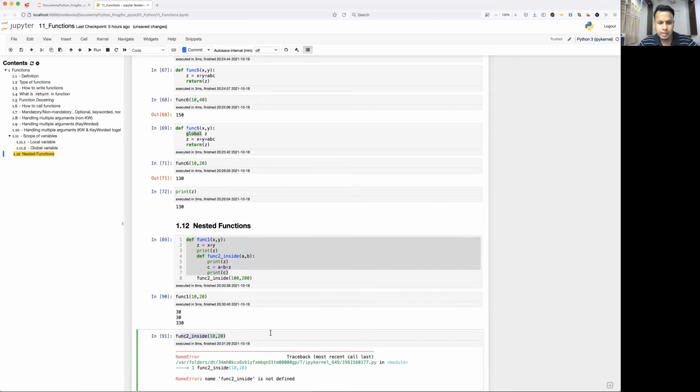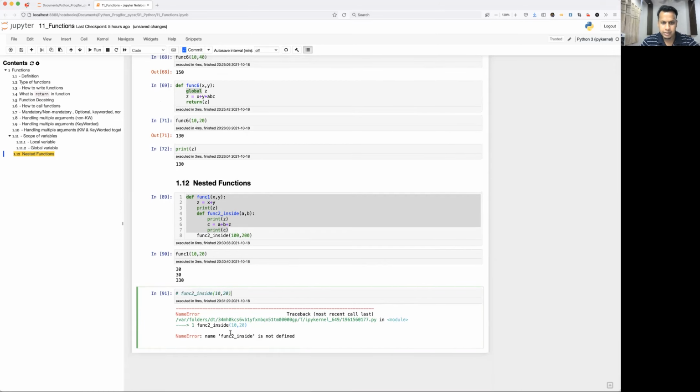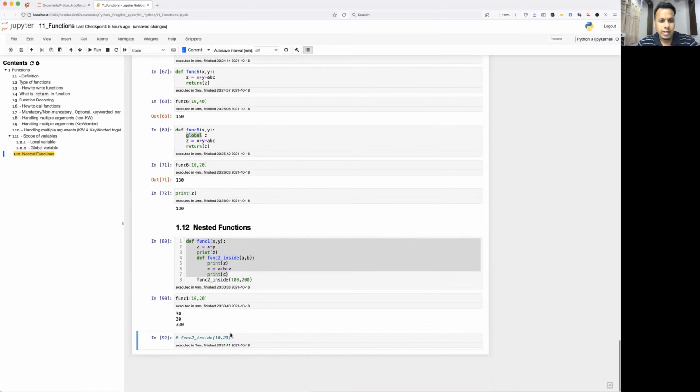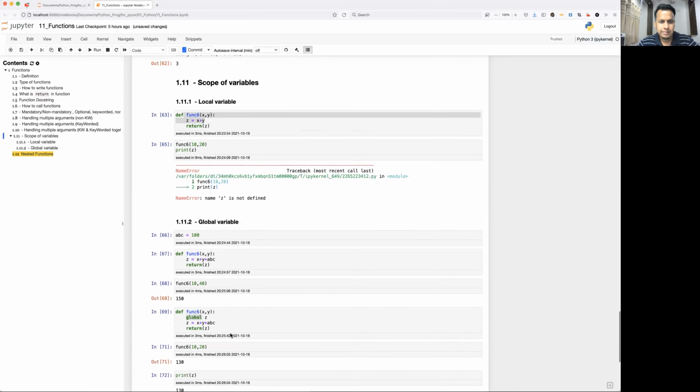Okay, this is never going to be executed because you are directly calling which is not at all defined outside. It is inside one function. Okay, so this is just to remember, guys, you cannot directly execute. Okay, so that's all about nested function.